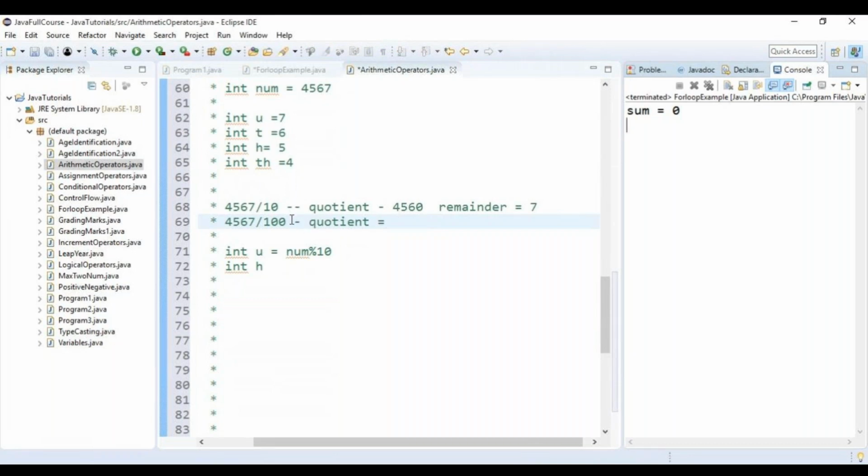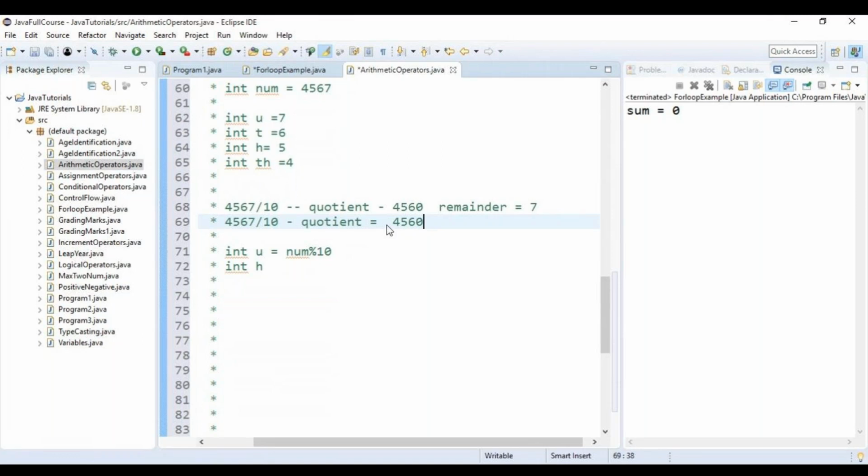What was the quotient of 4, 5, 6, 7 divided by 10? 4, 5, 6, 0, right? Calculating the remaining value by modulus 10 we can get the unit digit. If I divide it by 10 again, 4, 5, 6, 0 divided by 10, what will I get? The remainder is 7, and 456.7.